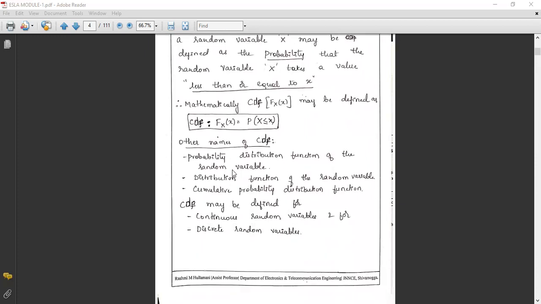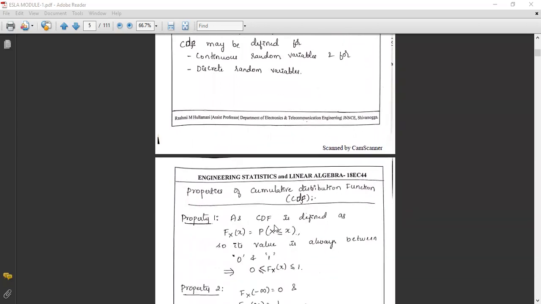The CDF may be defined for continuous random variables and discrete random variables, which means for both finite and infinite values.